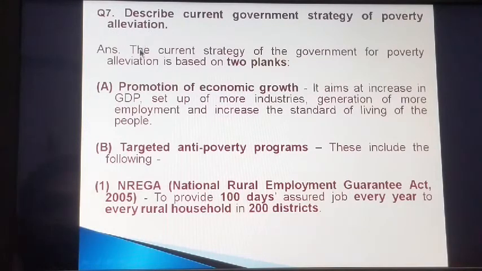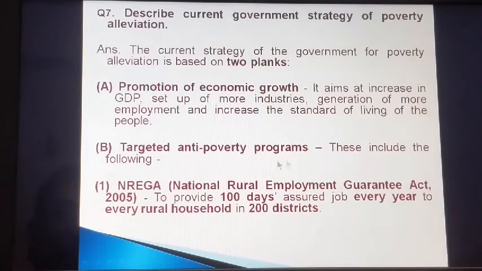So the answer is, the current strategy of the government for poverty alleviation is based on two planks. First is promotion of economic growth. That is, the promotion of growth strategy aims at increasing GDP, setup of more industries, generation of more employment, and increase the standard of living of people. Second plank is targeted anti-poverty programs.